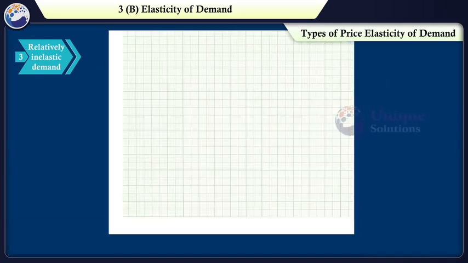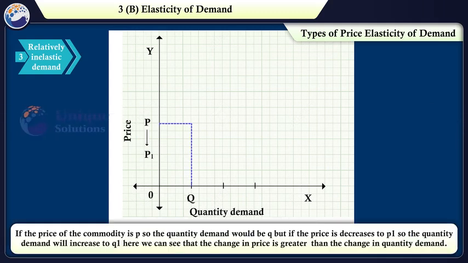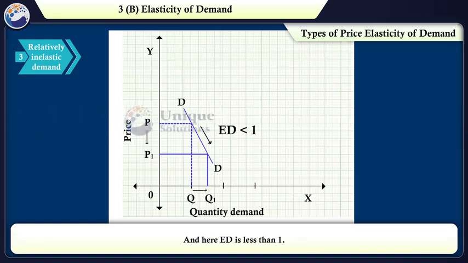Let's understand the concept of relatively inelastic demand with graphical representation. If the price of the commodity is P, the quantity demanded would be Q. But if the price decreases to P1, the quantity demanded will increase to Q1. Here we can see that the change in price is greater than the change in quantity demanded. And here ED is less than 1.